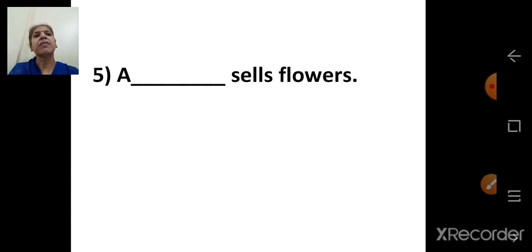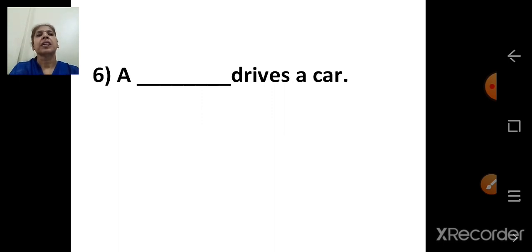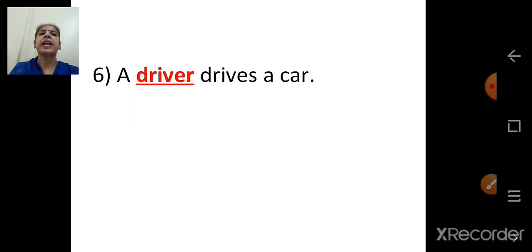A dash sells flowers. So who is that person who sells flowers? He is called florist. Answer is a florist sells flowers. A dash drives a car. Who drives a car? A driver drives a car. So what we have done is we have provided the most suitable subject, that is the most suitable person, that is subject.